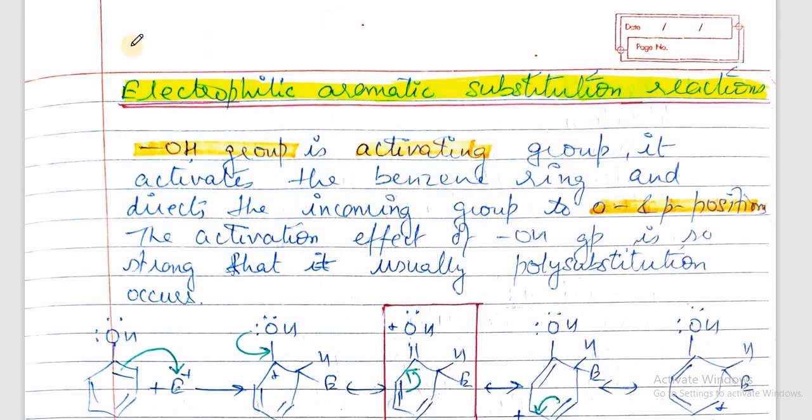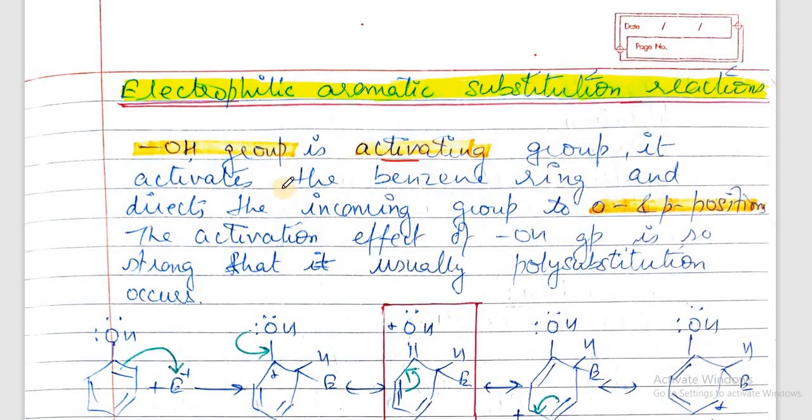As we already know, OH group is a very activating group, therefore it activates the benzene ring. It activates the whole benzene ring and directs the incoming group to ortho and para positions. This we have already done. We already know which groups are ortho para directing groups and which are meta directing groups. So OH group is an activating group and it is an ortho para directing group.